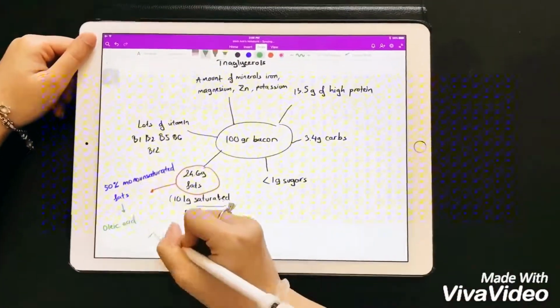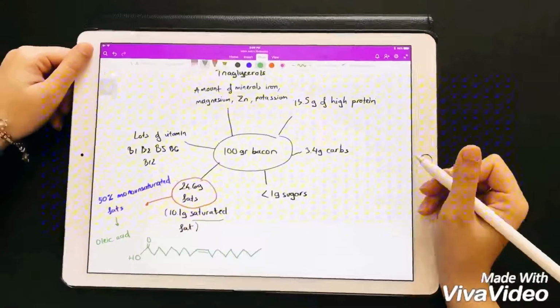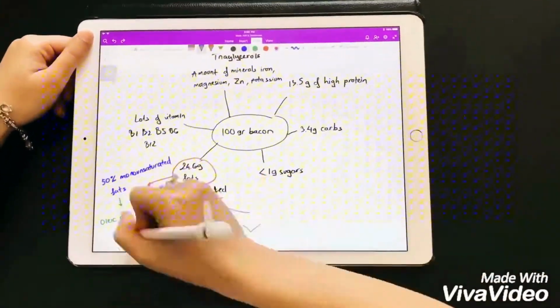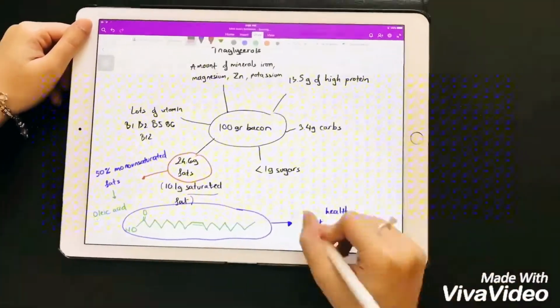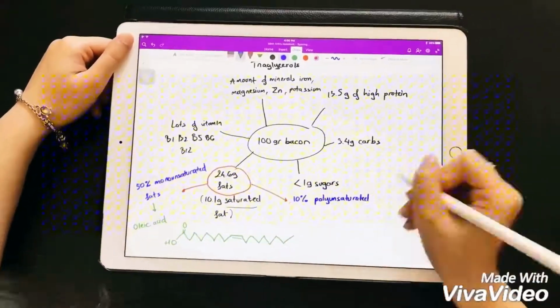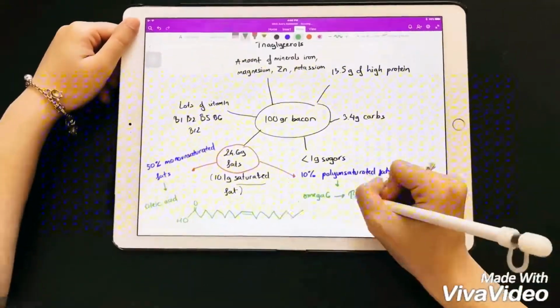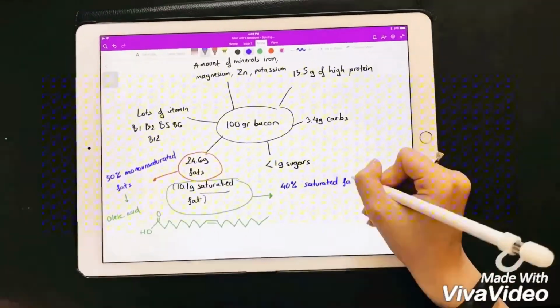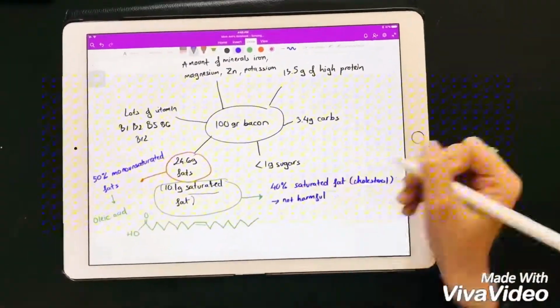The fat in bacon is considered heart healthy, since it has half content of monounsaturated fatty acids, and a majority part of those is oleic acid. 40% is saturated fat, and the cholesterol is not harmful to our body due to having no effect on cholesterol in the blood.